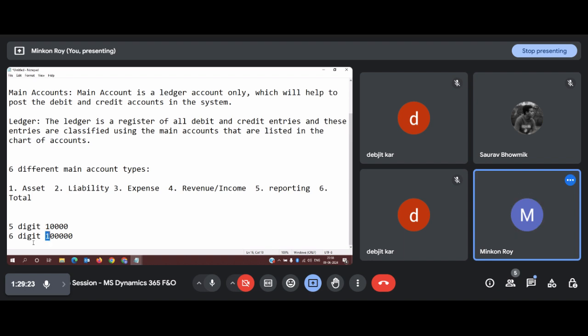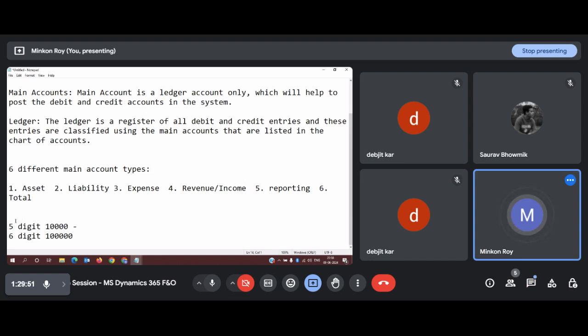This number will indicate the main account number for a specific account. We will be tagging the main account name with this number, so that while doing any transaction, the name will not appear in any of the transactional lists. Only this account number will appear, so that we can track those transactions based on this unique account number.